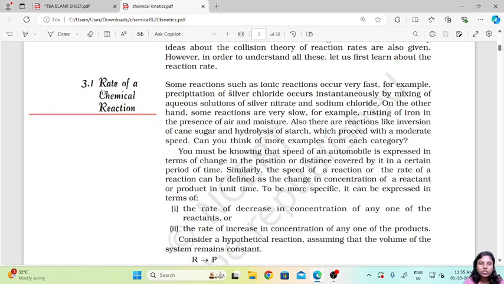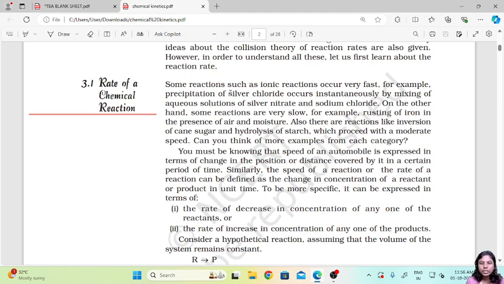Some reactions such as ionic reactions occur very fast. For example, precipitation of silver chloride occurs instantly by mixing of aqueous solution of silver nitrate and sodium chloride. On the other hand, some reactions are very slow, for example, rusting of iron in the presence of air and moisture. Also, there are reactions like inversion of sugarcane and hydrolysis of starch which proceed with a moderate speed.